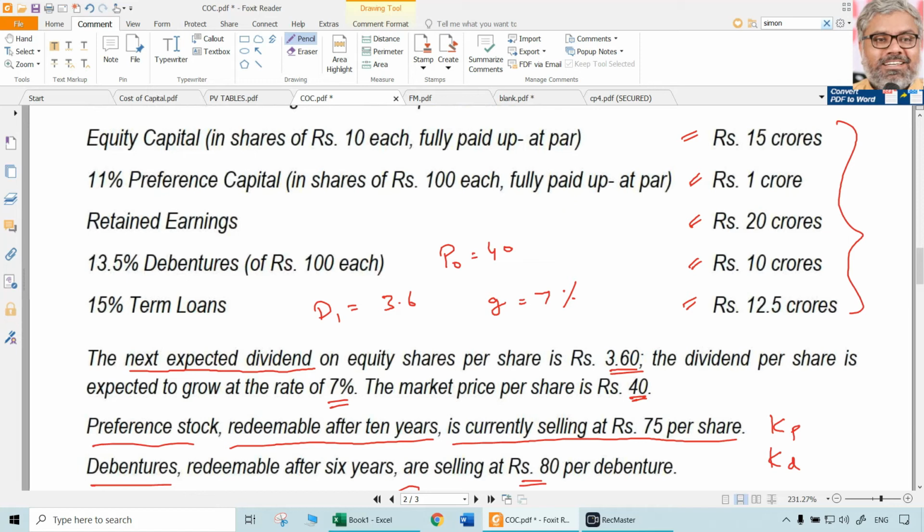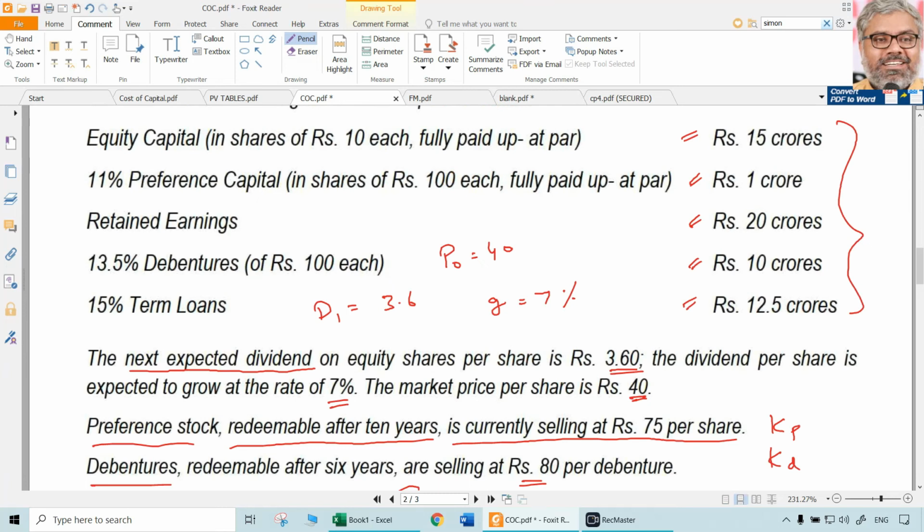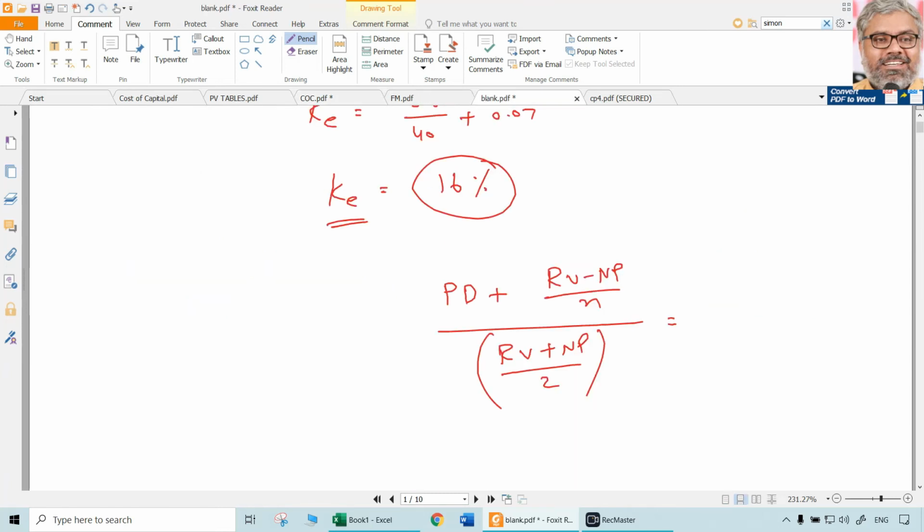Preference, yes. Preference we have to calculate separately. It is 11% preference share capital. So the formula first of all has to be clearly known. That is preference dividend plus RV minus NP divided by N, whole divided by RV plus NP divided by 2. Substitute. How much is going to be the preference dividend? 11% preference shares, 100 rupees face value, means naturally 11 rupees will be the preference dividend, no tax treatment here.